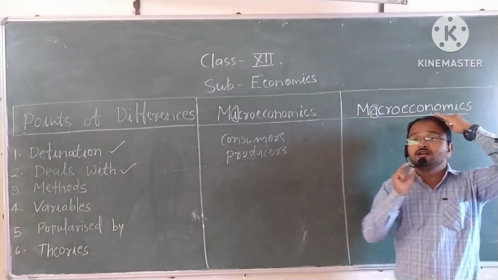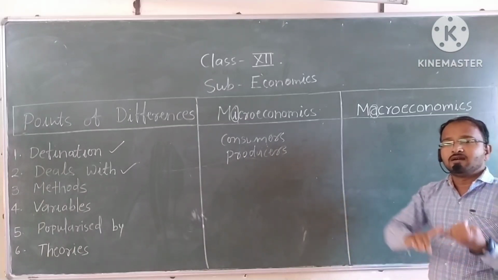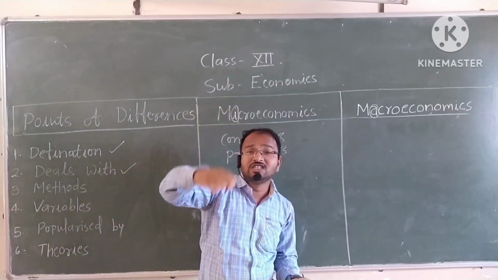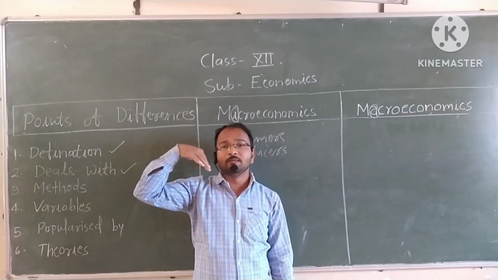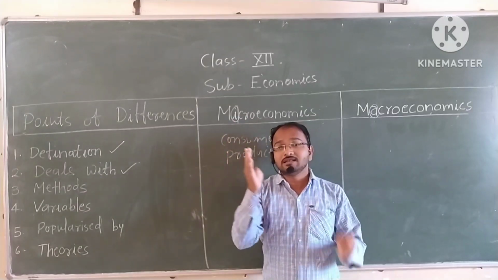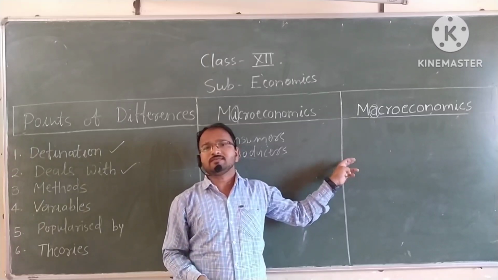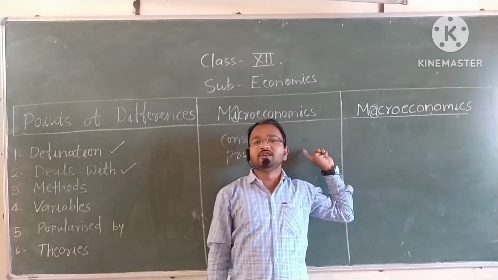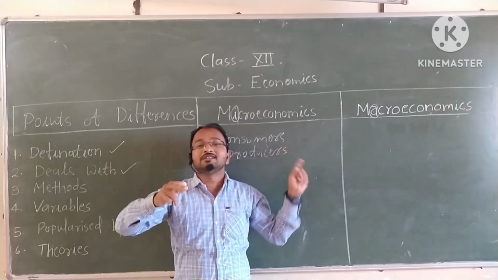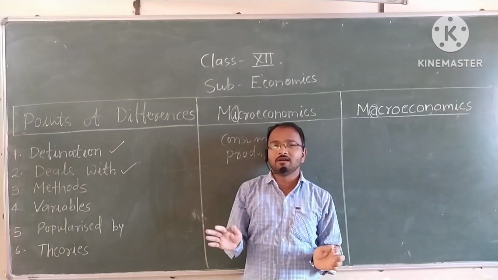And second, macroeconomics deals with the different economic sectors like households, industries, government and the foreign sector, and how they make their decisions. So that is the difference. Microeconomics deals with how consumers or the producers make decisions depending on their given budget and other variables.